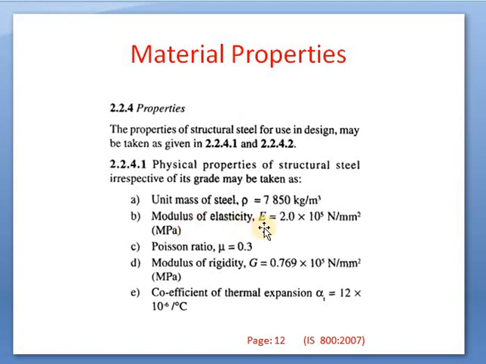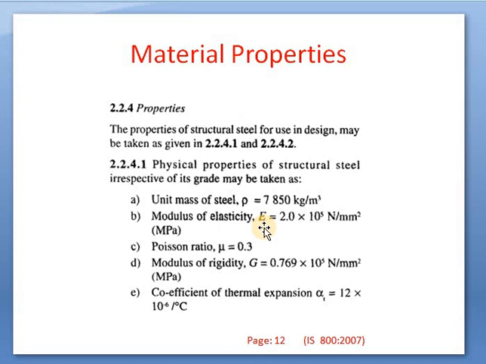That is capital E, it has been taken as 2 into 10 to the power 5 Newton per mm square, or megapascal, it is one and the same. So 2 into 10 to the power 5 Newton per mm square we will take as modulus of elasticity. Again, we will take Poisson's ratio, that is mu, as 0.3 for steel structures, steel members. Modulus of rigidity we will take as capital G as 0.769 into 10 to the power 5 Newton per mm square.